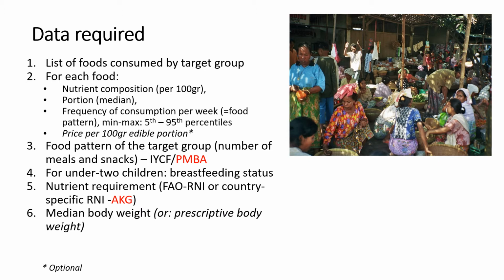We sometimes use 5th or 10th percentile as the minimum and 90th or 95th percentile as the maximum. And if you like to model cost, you also need the cost per 100 gram edible portion of each food.